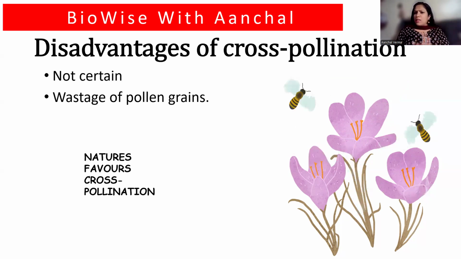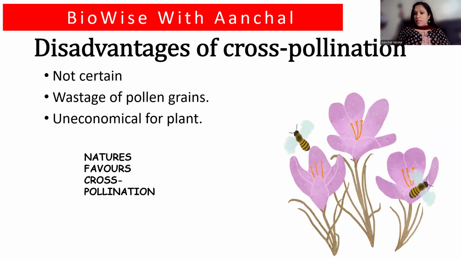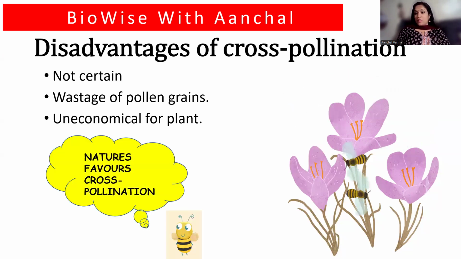So it's totally uncertain. It's highly uneconomical for the plant because the plant has to produce lots of material like large, showy petals, nectar, and scent to attract the insects. Actually, nature favors cross pollination because cross pollination helps in a better offspring, a recombinant offspring. So nature favors cross pollination. And how we are going to prove this statement, we are going to see in the next slide.